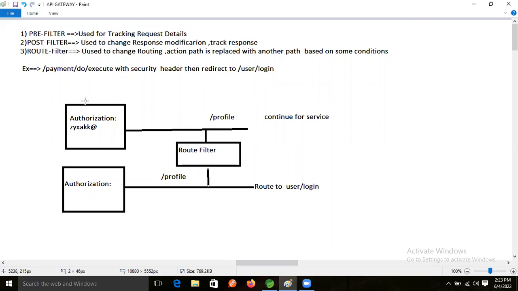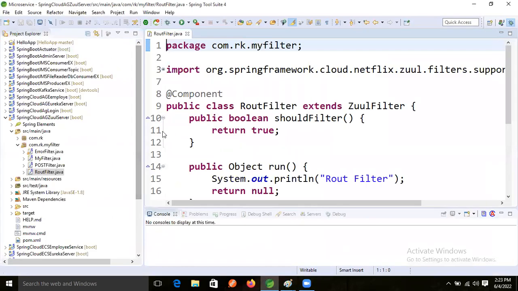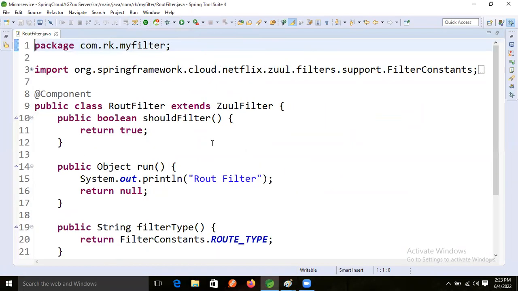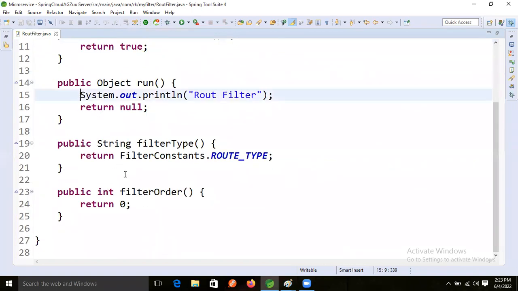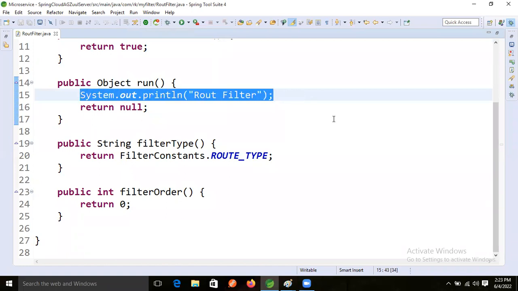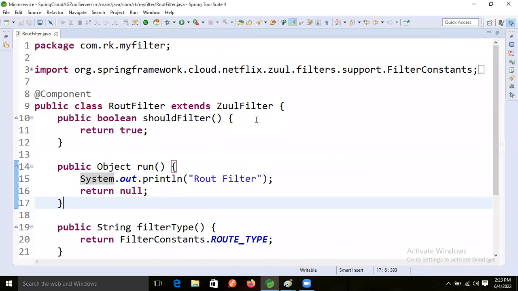Just last time we developed a dummy application, and we will implement in that only, right? In this router filter we developed, we just saw how our router filter is working with SOPL, and we ran the application and saw it on the console. In that only, we will write the logic and see how it's working now, guys.